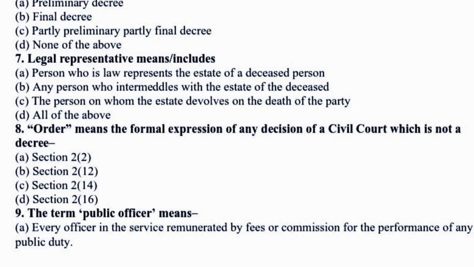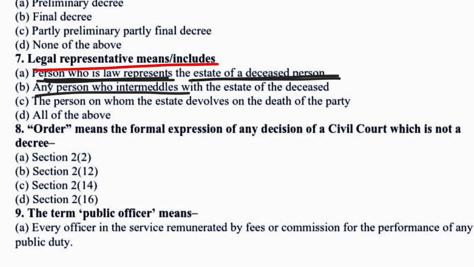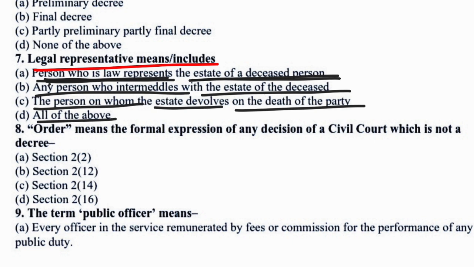Next question is: legal representative means and includes. Options are: a person who in law represents the estate of a deceased person, a person who intermeddles with the estate of the deceased, the person on whom the estate devolves on the death of any party, all of the above. So in this case the correct option would be option D.